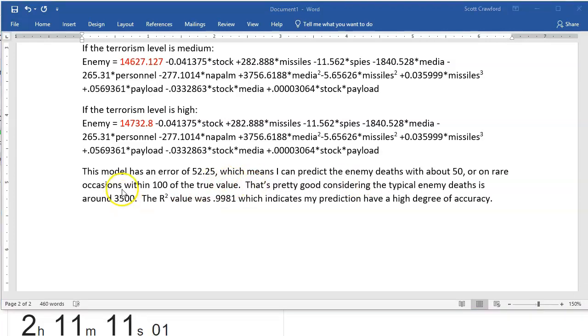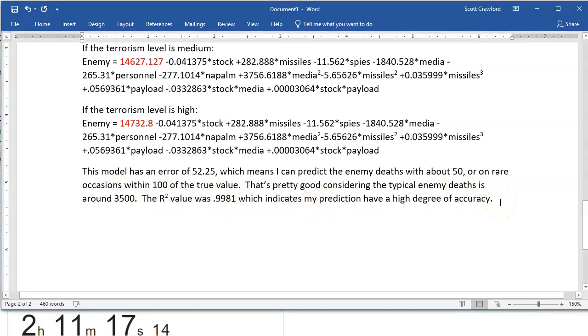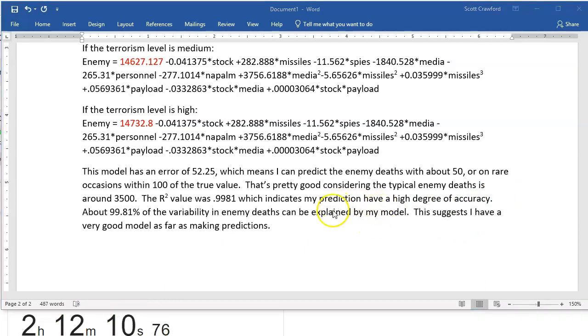We're talking like 3,500, and the R-squared 0.9981, which indicates my predictions have a high degree of accuracy. There's another way to also talk about this. In fact, I'm going to put both on here so that you can see which way you like. And either one of these sentences would work all by themselves. I put in both. This suggests I have a good model, so yay, that makes me excited.